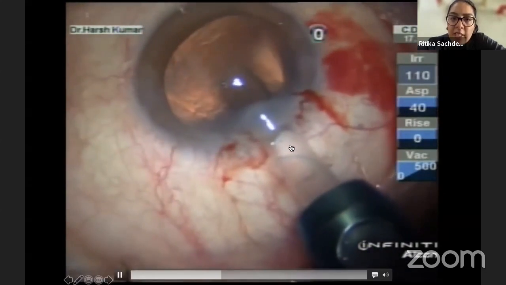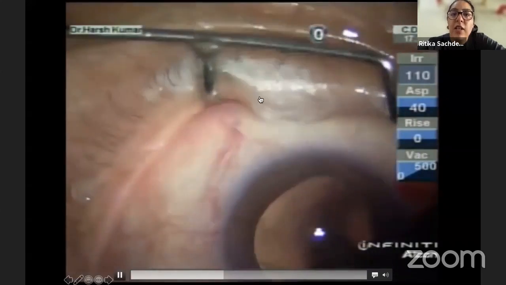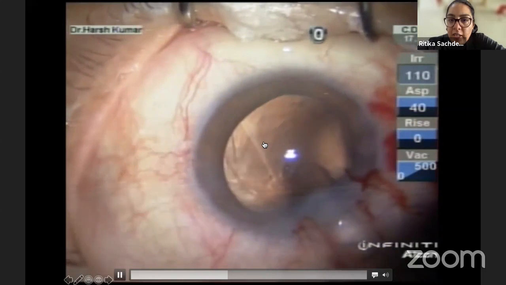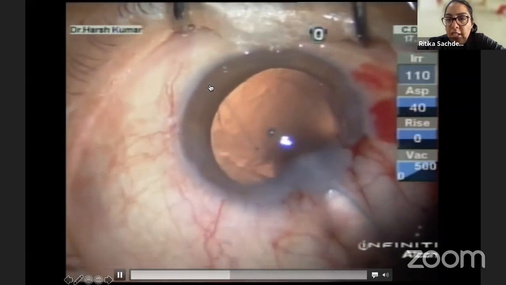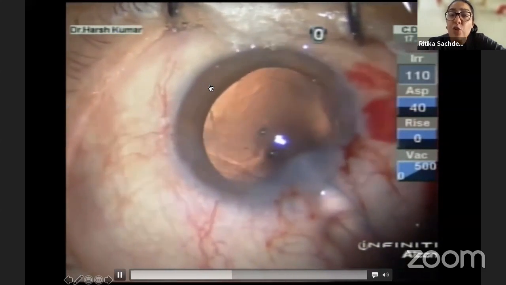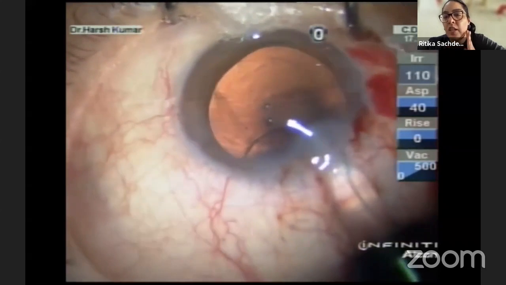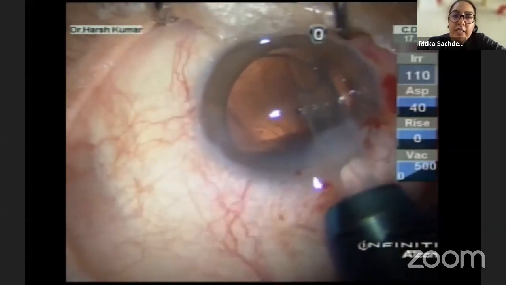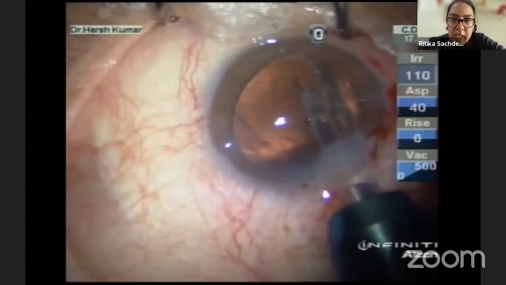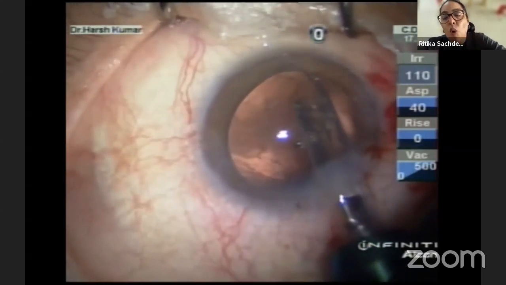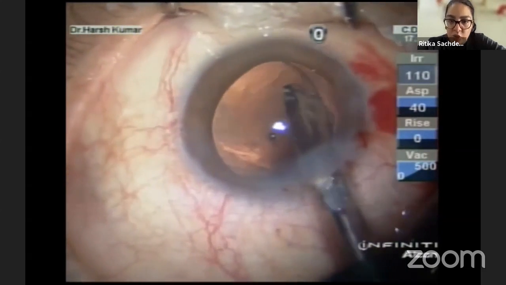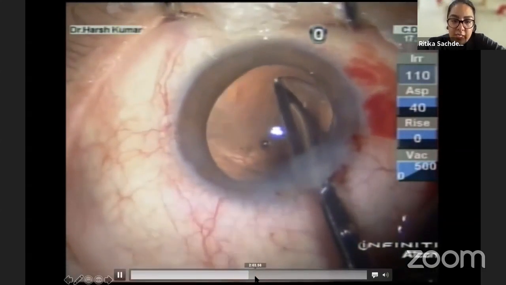The tricky bit here is that you have to place it in the sulcus, and there is a vertical rip right across 180 degrees opposite to the injection site. So you do have a risk of the haptic falling vertically downwards. To avoid this risk, you can either place the IOL over the iris or keep one end of the haptic dangling out from the incision, which is what is being done in this case.